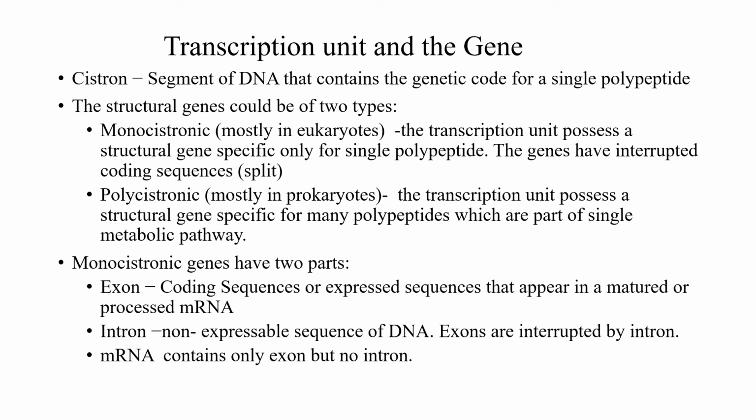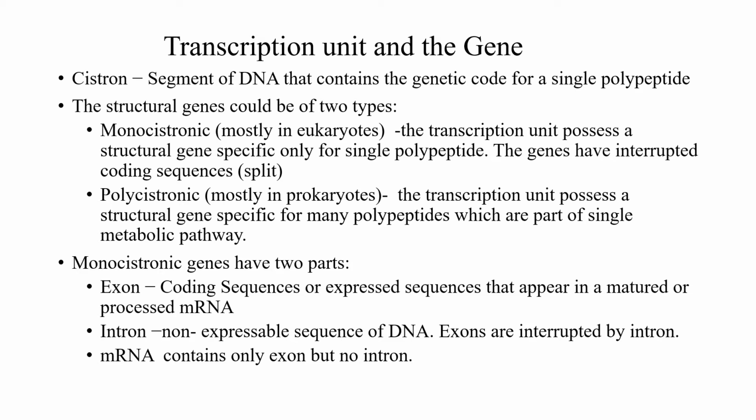Transcription unit and the gene. What is a transcription unit? It is a segment of DNA of one strand that contains the genetic code for a polypeptide. If a single polypeptide is coded in the transcriptional unit, that is called monocistronic. If many polypeptides are coded in the transcription unit, that is called polycistronic. Polycistronic is found in prokaryotes, monocistronic in eukaryotes.